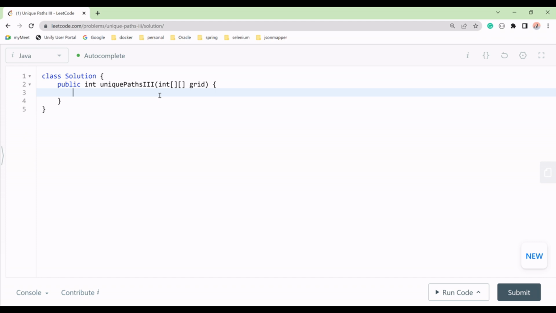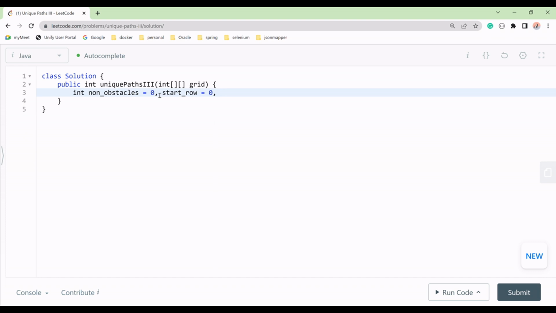What I will do is initialize our int non-obstacle. So this is our non-obstacle, which we will start from 0. Then there is a start row that we have to pass, start_row, and that will start from 0.